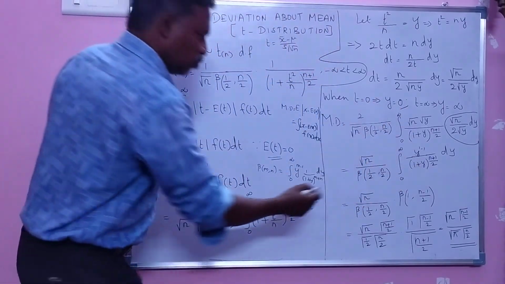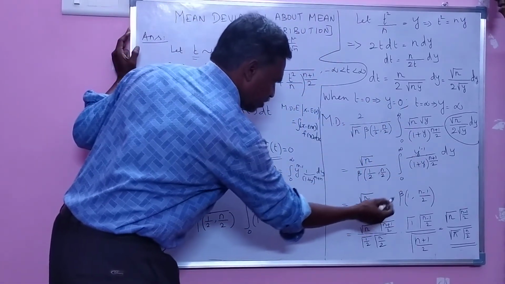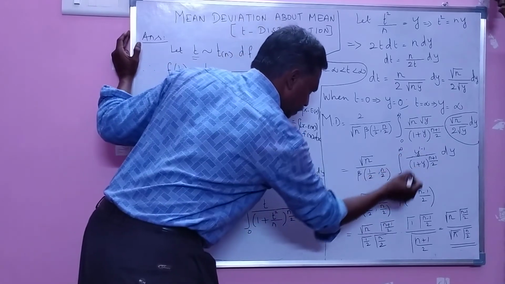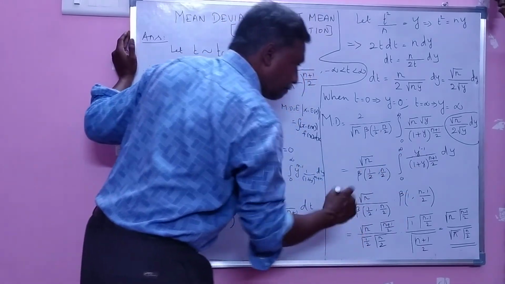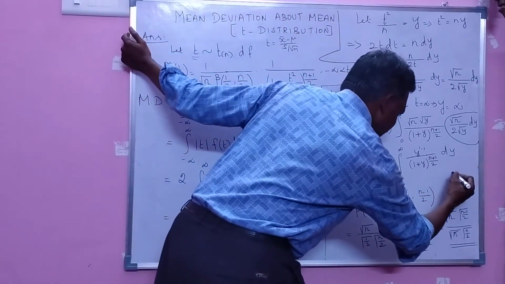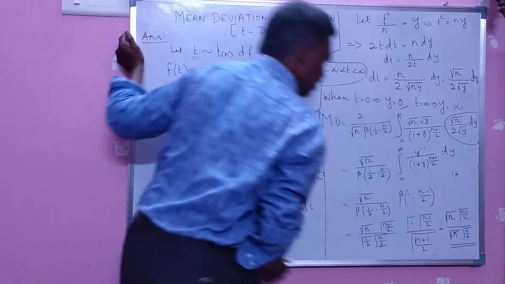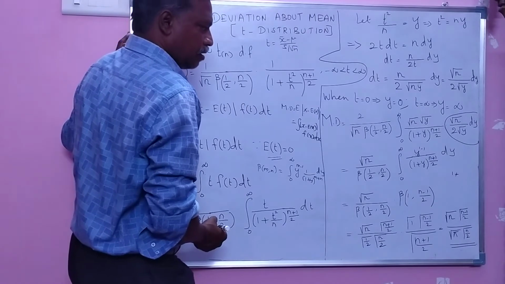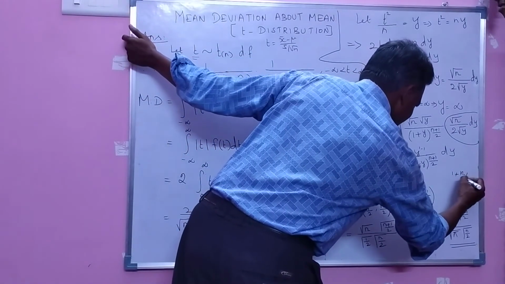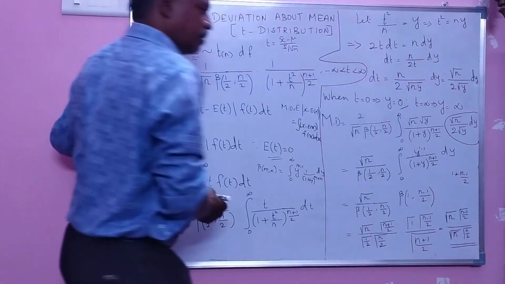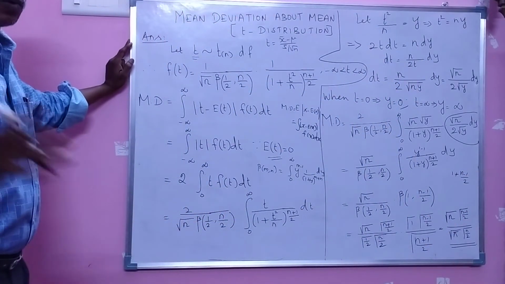You assume that there is y power 1 minus 1, y power 0, anything power 0, value is 1. So root n divided by beta of 1 by 2 comma n by 2, which is equal to y power m minus 1 comma y power m plus n. M is nothing but 1, and n is nothing but n minus 1 divided by 2.